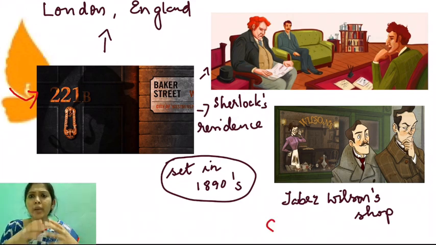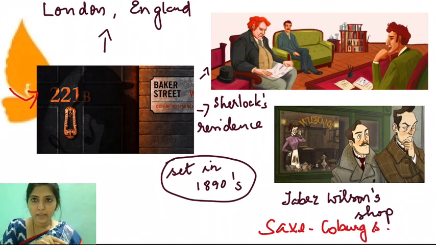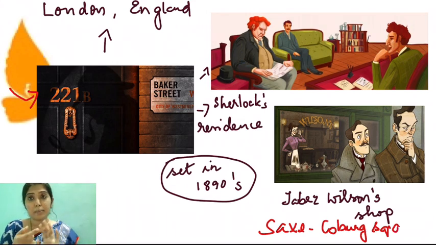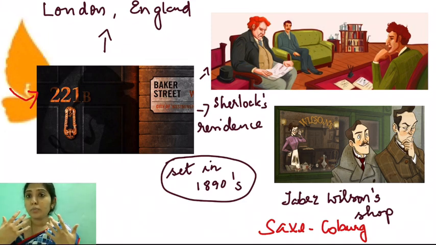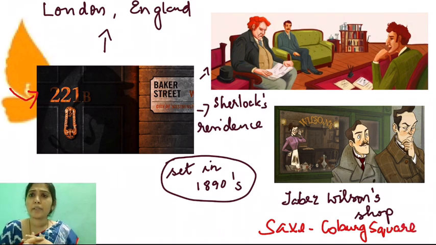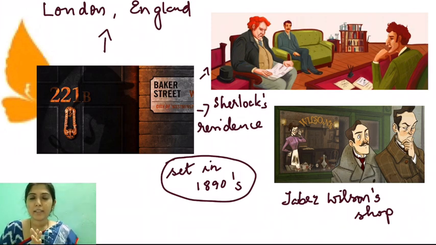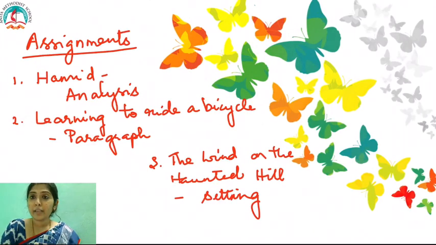Okay, so the where portion of the setting is all these places. It's happening in London, England. Where in London? It is happening in Saxe-Coburg Square, and it also begins in Sherlock's own residence, 221 Baker Street. That is the where. Now, when is the story happening? This story was published in the late 1890s. The story is exactly happening in the year 1891. Okay, children. So this is the setting of a story, the where and when a story takes place.